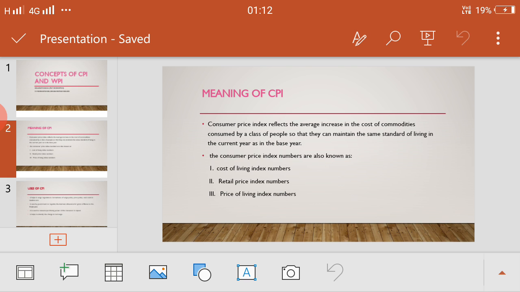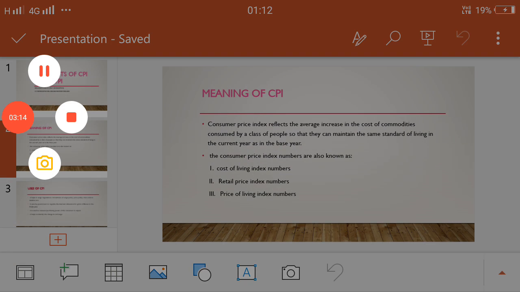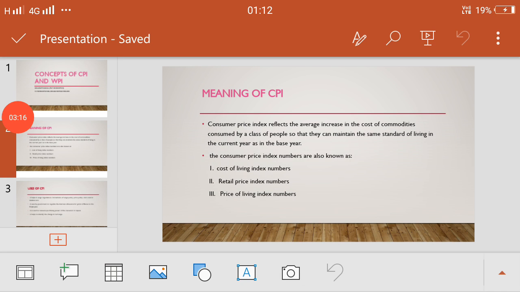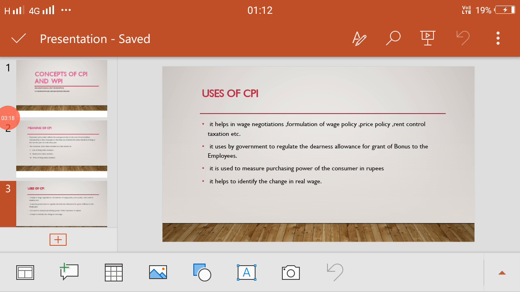And what are the other names of CPI? The CPI is also known as cost of living index numbers, retail price index numbers, and price of living index number. You have to remember all these points. Now come to the uses of CPI. Why do we use CPI, or in which areas will CPI help us?